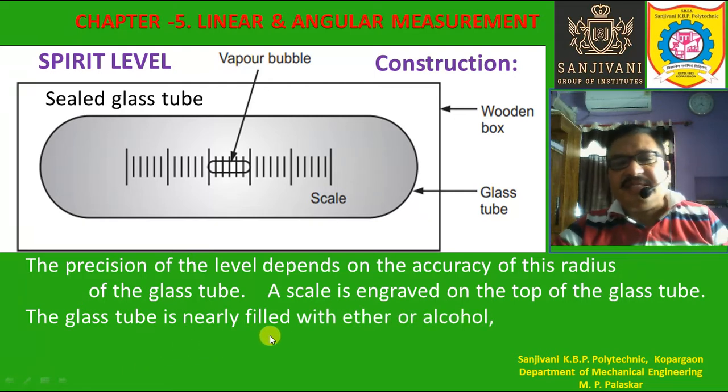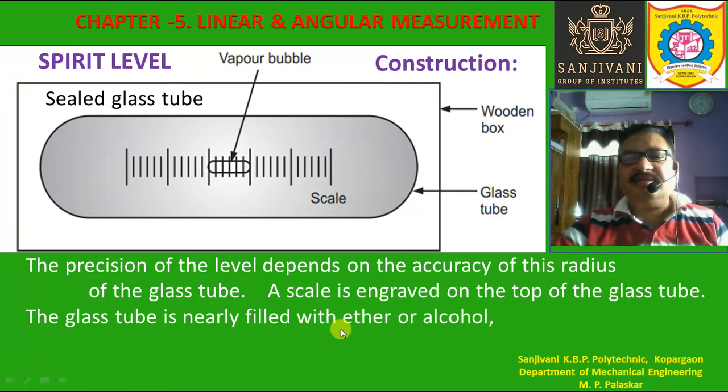The glass tube is nearly filled with ether or alcohol. So it is not completely filled. A small space is left for an air bubble, right?